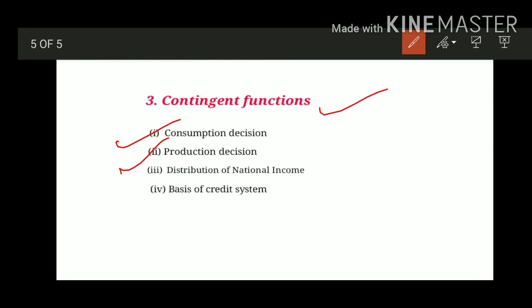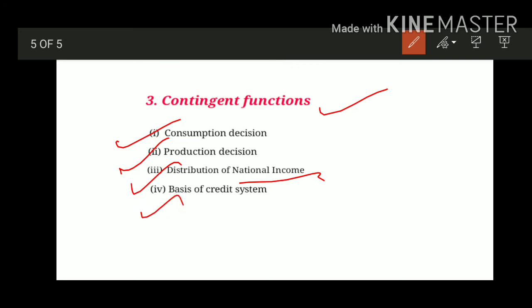The next one is distribution of national income. Now what is national income? National income means the value of all goods and services in a particular year. The value of goods and services is also expressed in terms of money. So this way money helps in the distribution of income.